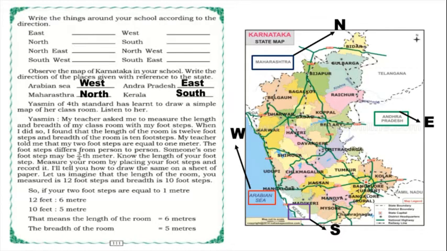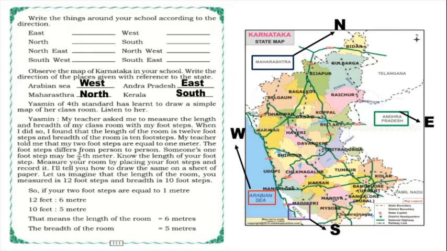Okay. So Yasmin of 4th standard has learned to draw a simple map of her classroom. Listen to her. Yasmin: My teacher asked me to measure the length and breadth of my classroom with my footsteps. So Yasmin's teacher gave one activity. She has to measure the length and breadth of her classroom with her footsteps.